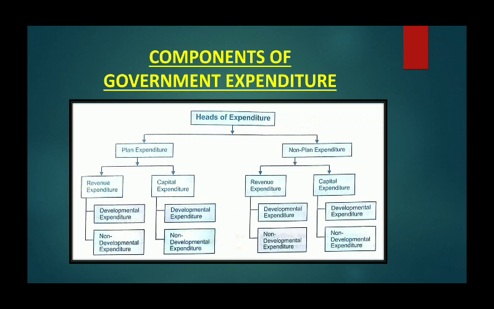We can divide these according to revenue expenditure and capital expenditure. All those expenditures which do not create any physical or financial asset or do not reduce any liability are called revenue expenditure. For example, to maintain general services of government like defense, law and order, administration, whatever expenditure government is making is revenue expenditure.